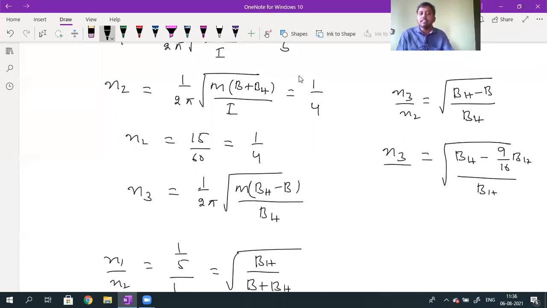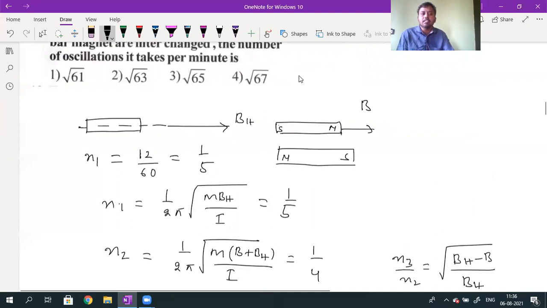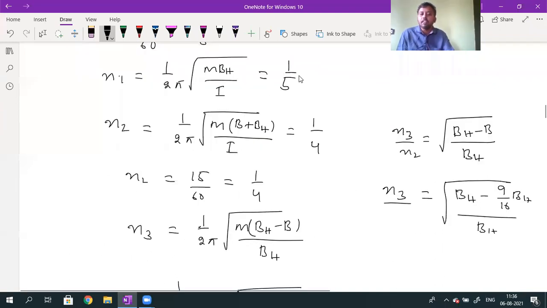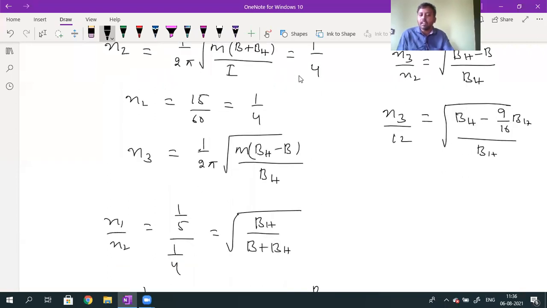How is the answer given? Number of oscillations per minute only. In terms of minute, what is the N1 value? N1 value will be equal to 12. When N1 value is 12, what will I get? N3 value will be equal to 12 into root over, here LCM is 16, so 16 minus 9 into BH divided by 16 into BH.